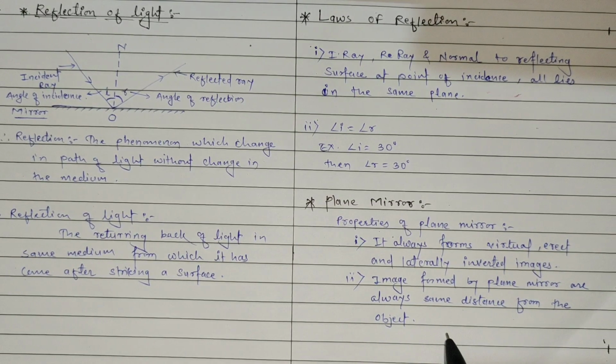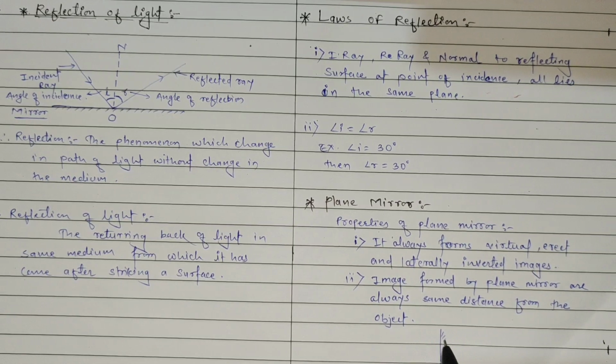Okay, that means if we consider a plane mirror and suppose one object is placed in front of it, whatever distance is kept between the mirror and the object, the image will always form at the same distance. That means the object distance from the mirror and the image distance will always be equal. So these are some properties of the plane mirror.